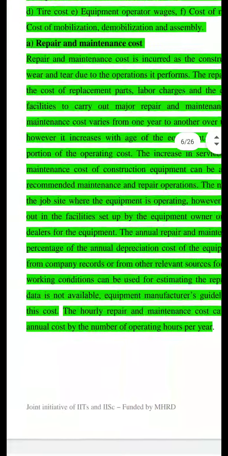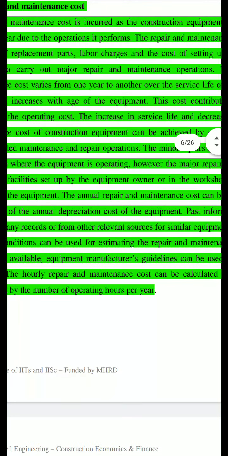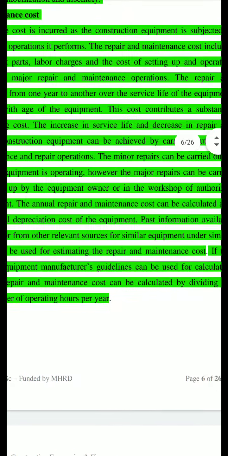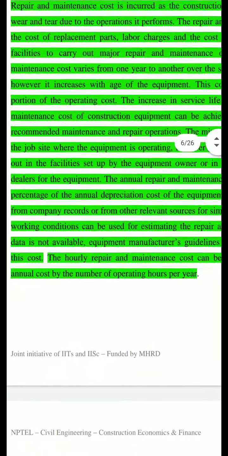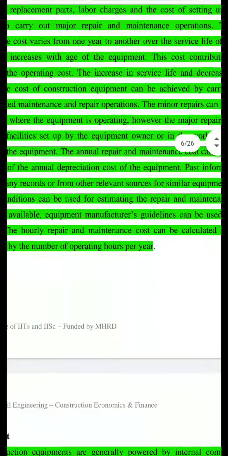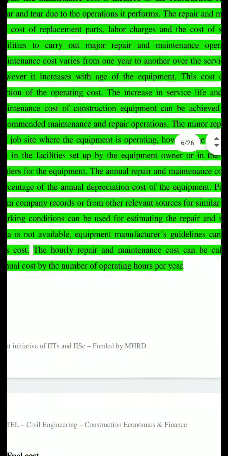So how do you calculate this repair and maintenance cost in the beginning? Past information from company records or from other relevant sources of similar equipment under similar conditions can be used. If the data is not available, equipment manufacturers' guidelines can be used for calculating the cost.